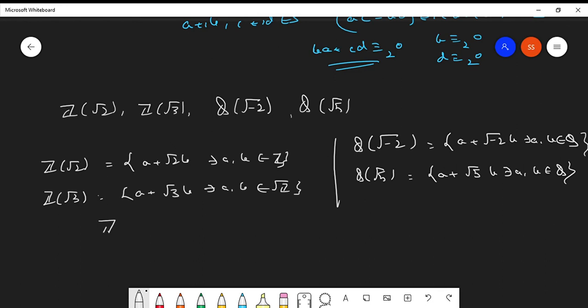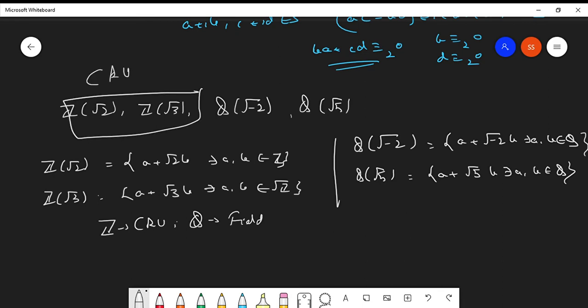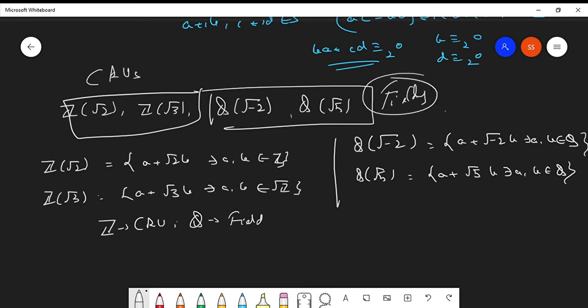Okay, what type of ring is Z? CRU. What type of ring is Q? Field. That is the reason why all these type of rings are CRUs and all these type of rings are fields. Q[i], Q[root minus 2], Q[root 5], Q[root 3]. Any Q[root a] where a is not a perfect square will be a field. Okay, clear?